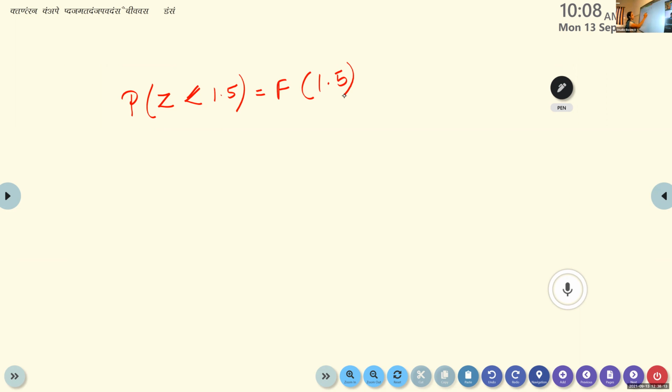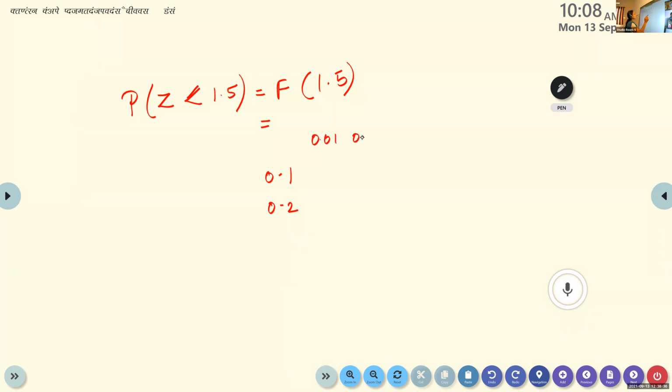Now use the table given there. F of 1.5, what is the value? Look at the value from the table. On one side you will have 0.1, 0.2, and on the other side you have 0.01, 0.02 like that.